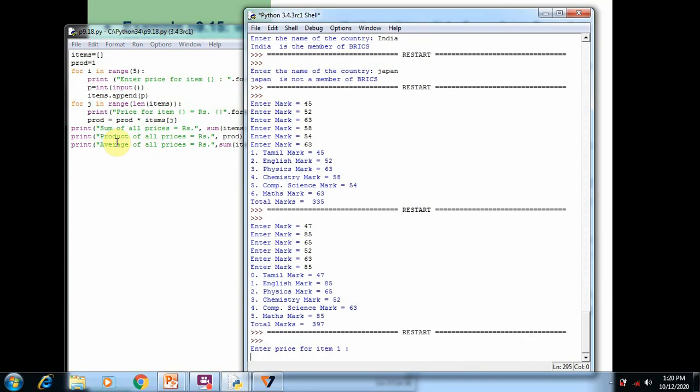So now I'm going to run the program. Enter price for first element, I'm going to enter 5.